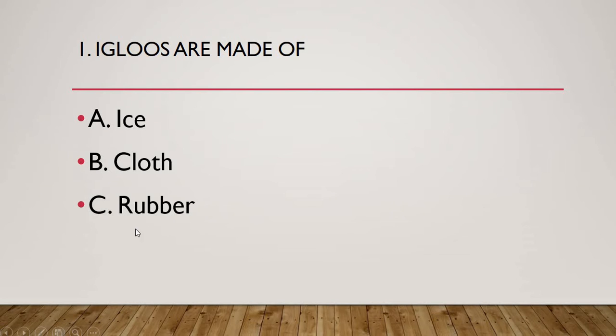B is cloth and C is rubber. So igloos are made of, now you have to complete the sentence choosing one of these. I will give you 2 seconds, and if you know the answer in these 2 seconds you can shout the answers. Okay, your time starts now. Okay, clear enough. Let's see if you have spoken the answer correctly or not.